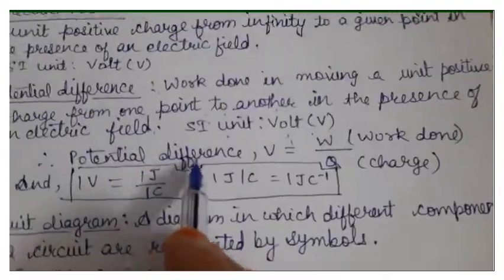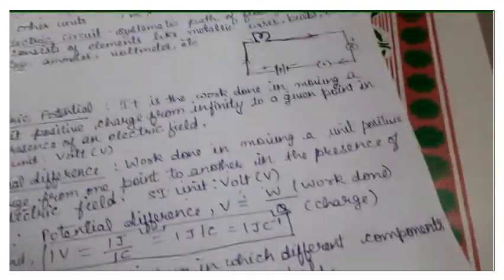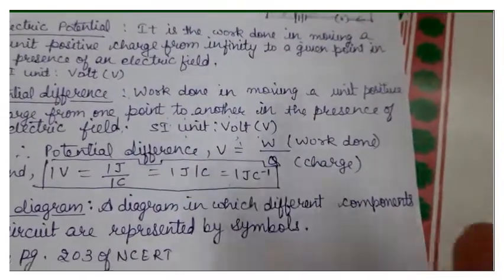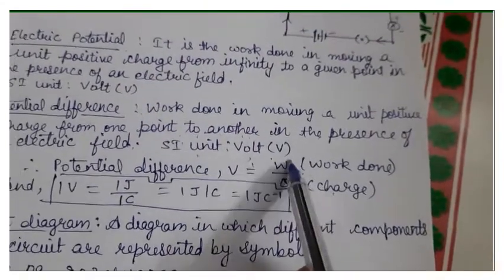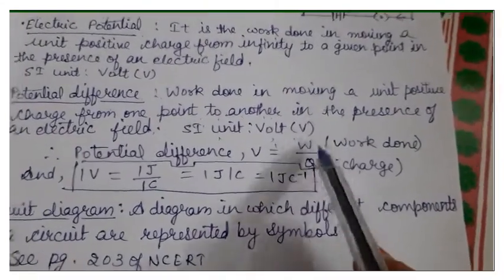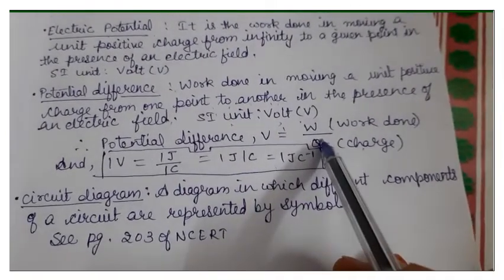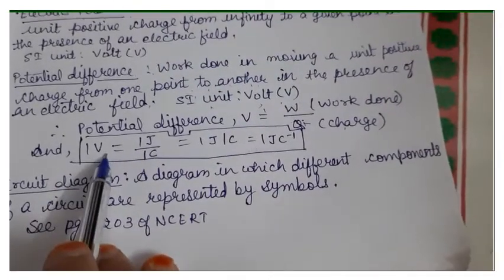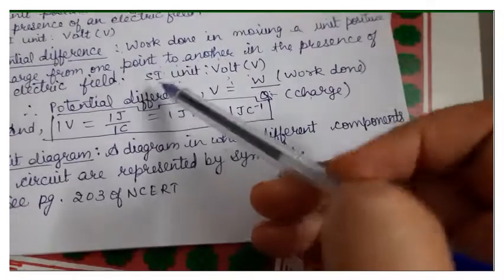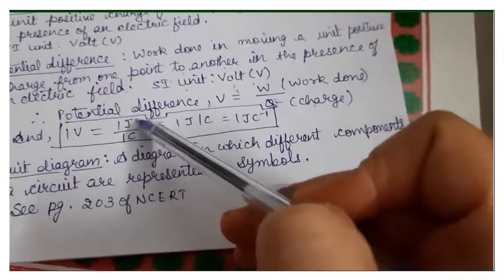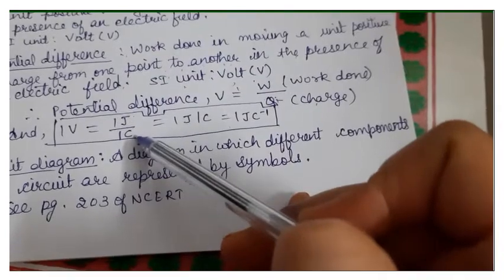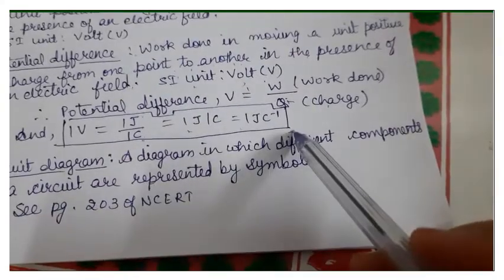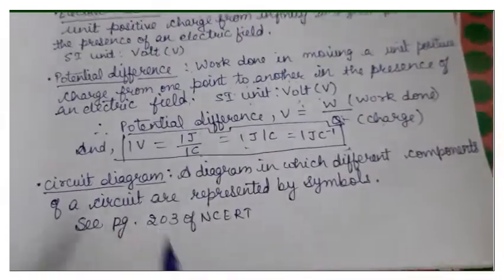From the above discussion we can also define the potential difference as work done per unit charge. So work done per unit charge is known as potential difference, and the unit of potential difference, volt, can be defined as 1 volt is equal to 1 joule upon 1 coulomb, because joule is the unit of work done and coulomb is the unit of charge. It can be written in alternate ways, but all have the same meaning.